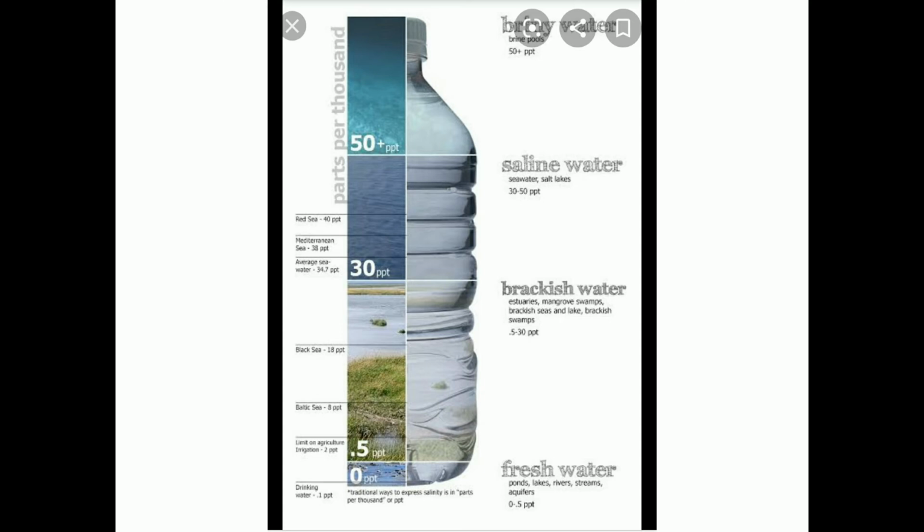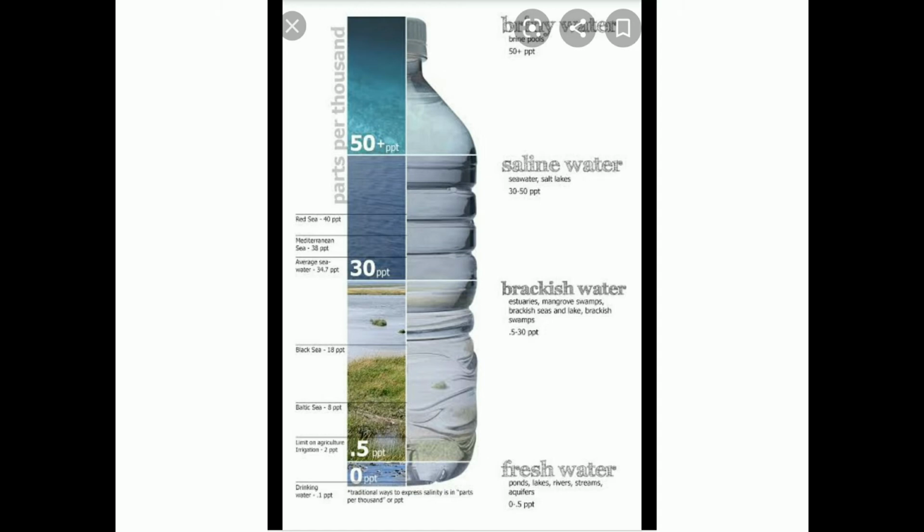This is a picture that is there in your textbook also. The first one is saline water, brackish water and fresh water. Saline water is completely salt water, which is there in the seas and oceans. Brackish water is nothing but some of the water from the seas and oceans that comes into the land part, like salt water lakes and all. That comes under brackish water.